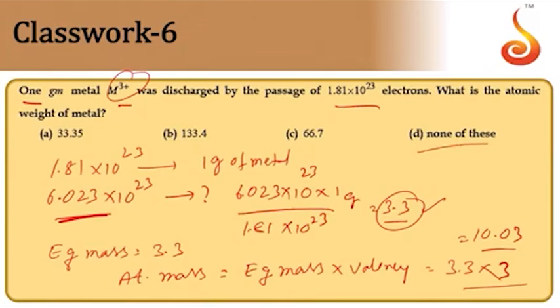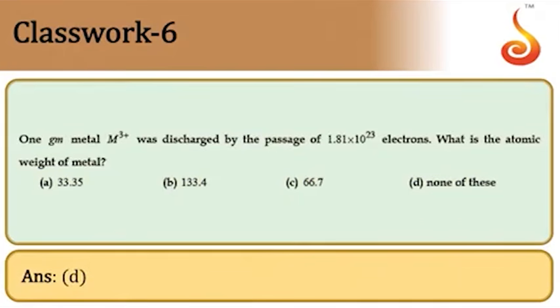So when you are passing 1 mole of electrons, the amount of substance deposited will be equal to its equivalent mass, which is 3.3. Atomic mass is equal to equivalent mass into valency. Valence is given as 3 here. So 3.3 into 3 is 10.03. So the answer is option D.